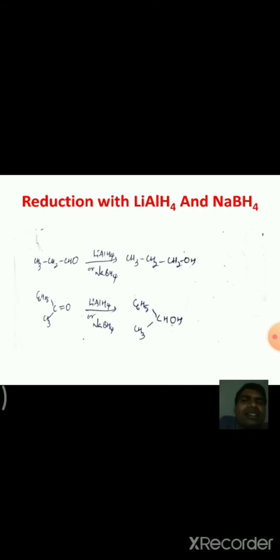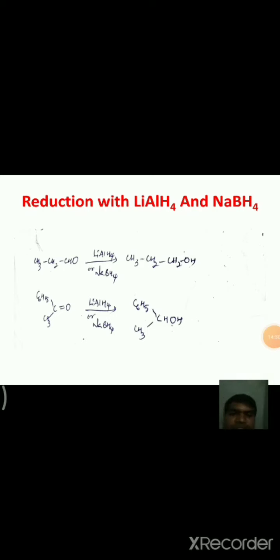Generally, in the presence of lithium aluminum hydride and sodium borohydride, aldehydes and ketones get converted into alcohols. Aldehydes are converted into primary alcohols, while ketones are converted into secondary alcohols.